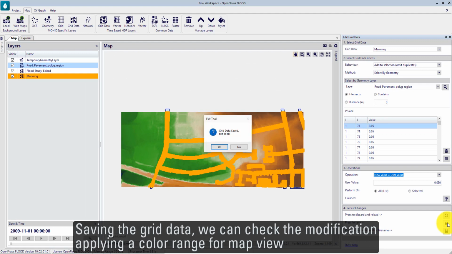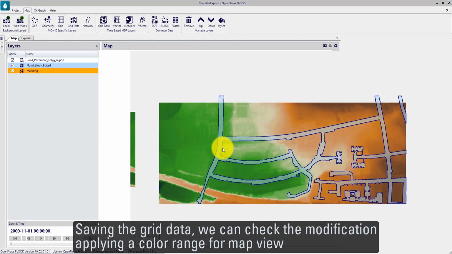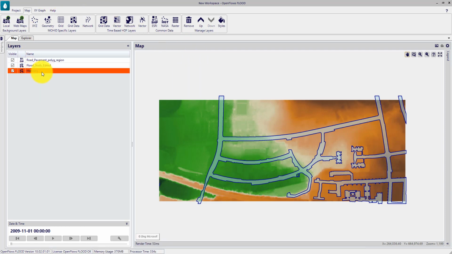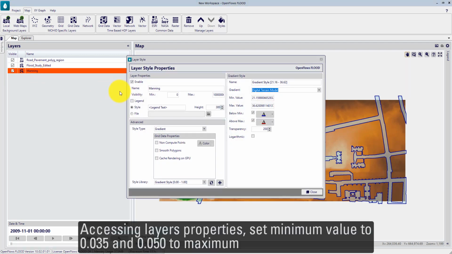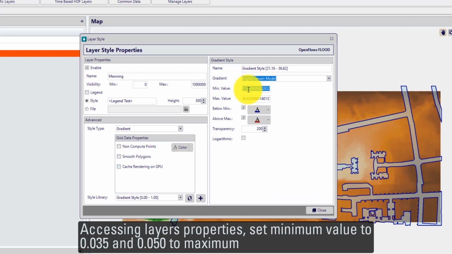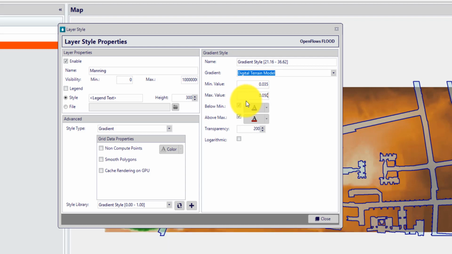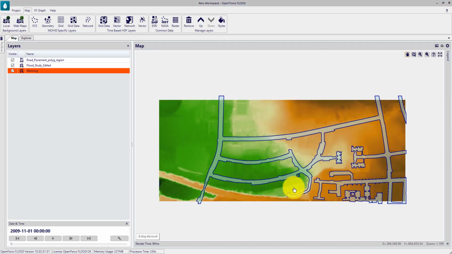Saving the grid data. We can check the modification applying a color range for map view. Accessing layer properties, set the minimum value to 0.035 and 0.05 to maximum. Moving up this layer.